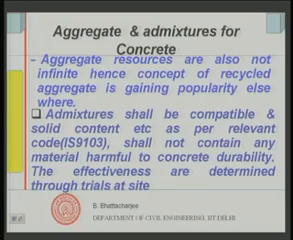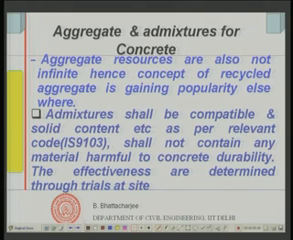Admixture: most important when we are selecting admixtures, it should be compatible with the concrete, and its solid content and other requirements should be seen as per the IS 9103 code. It shall not contain any material harmful to concrete durability, that is important, but the effectiveness is determined only through trials at site; there is no other way you can do it. Finally, its compatibility, whether it has any side effect or not, has to be tested with the concrete that you are using. Once tested and you are satisfied, then you can use it.